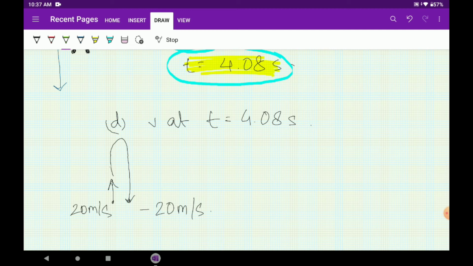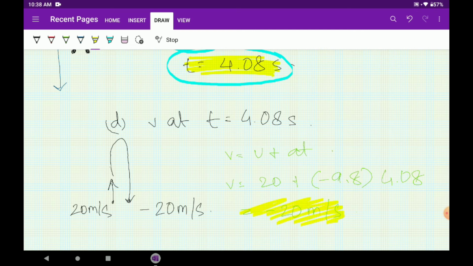Another way in which we can do this is very easy. v equals u plus at. So u was 20 meters per second, plus a is minus 9.8, and t is 4.08. This will come as minus 20 meters per second. You can calculate it. There is nothing different. But why did I tell you this part?